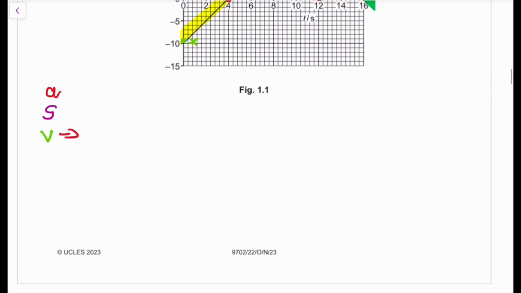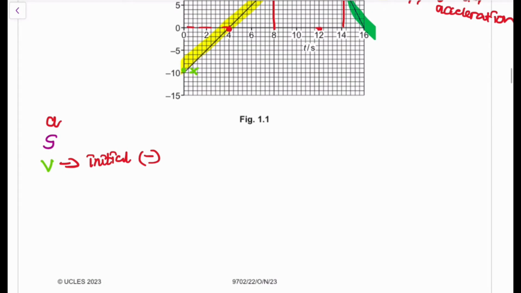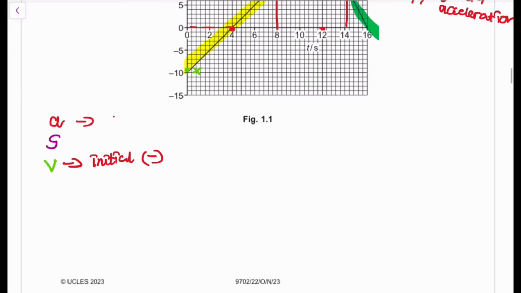So for v, the initial velocity that you have is going to be negative. That's a very important key distinction that you're going to make. The initial velocity is going to be negative, as you can see here, right? But the acceleration is the gradient of the graph. The acceleration is going to be positive. Okay, but the displacement is what we want to find. But what does it mean to say acceleration is positive but velocity is negative? What does that tell me about the motion of this object?